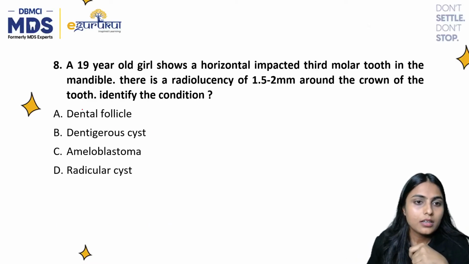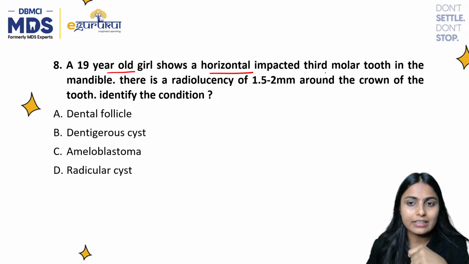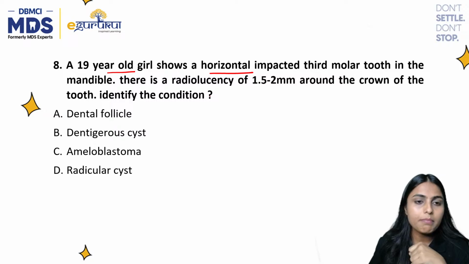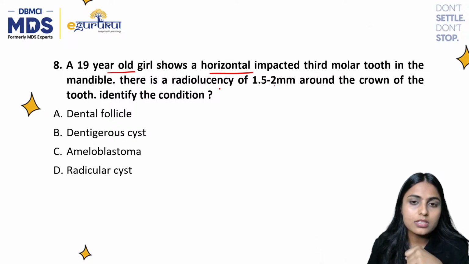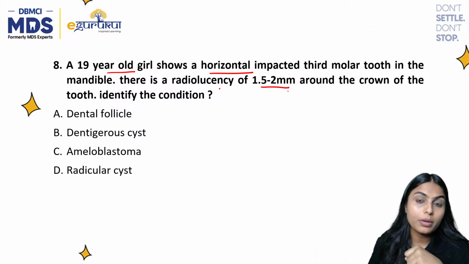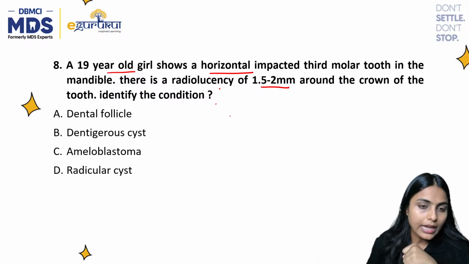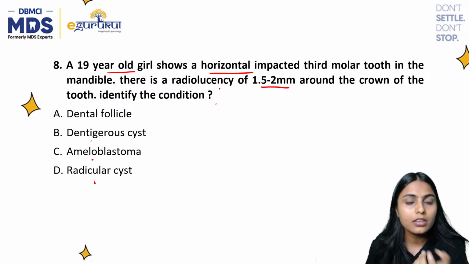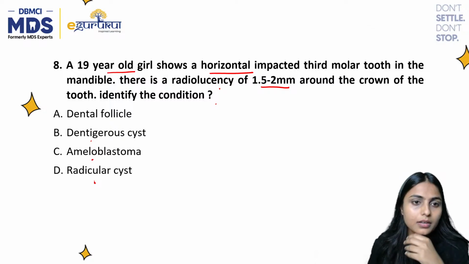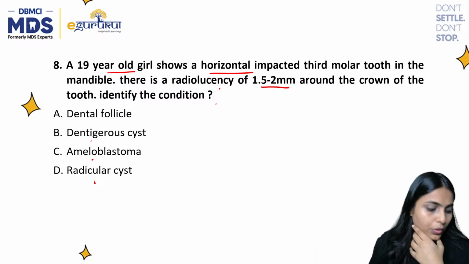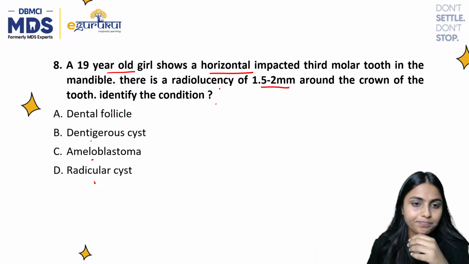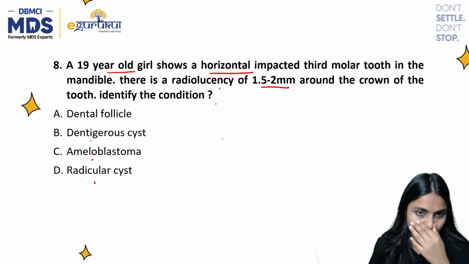All right. A 19-year-old girl shows a horizontal impacted third molar tooth in the mandible. There is radiolucency of 1.5 to 2 mm around the crown of the tooth. Identify the condition. The options were dental follicle, dentigerous cyst, ameloblastoma, and radicular cyst. What do you think? What should be the answer? You can put it in the comments.